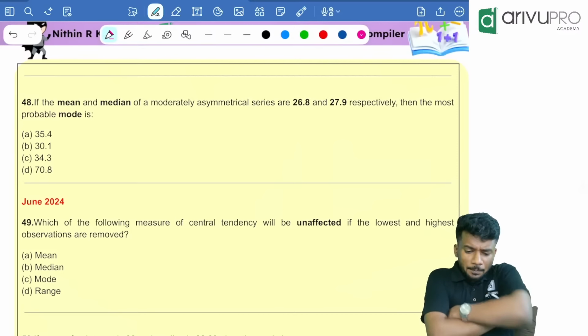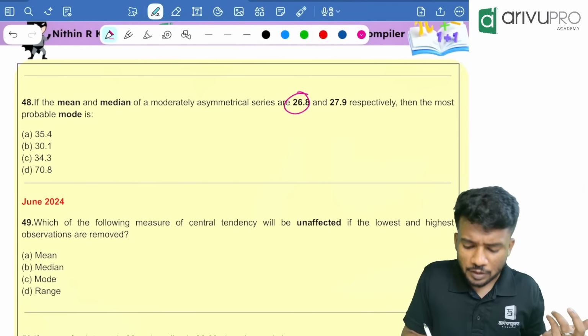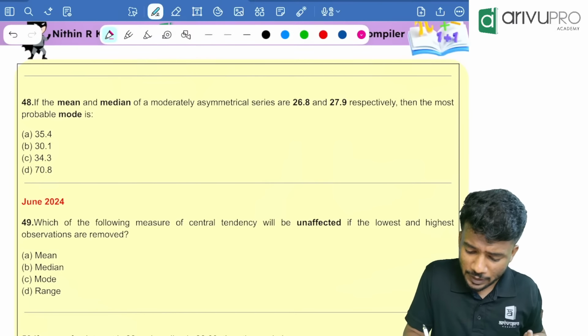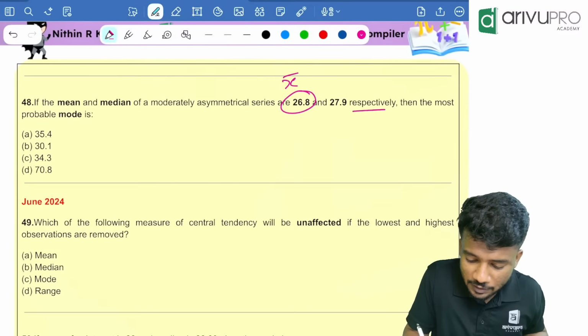Okay. If the mean and median of a moderately asymmetrical series are 26.8 and 27.9 respectively. So mean, x bar, is given, median is given. Then the most probable mode is how much? Which formula? I am telling you, every time this question is there, a question based on this formula. This time also it will be there. It is not a prediction, it is a spoiler.